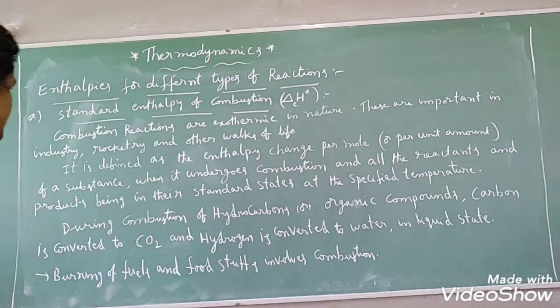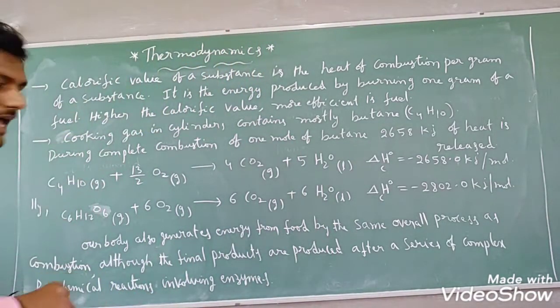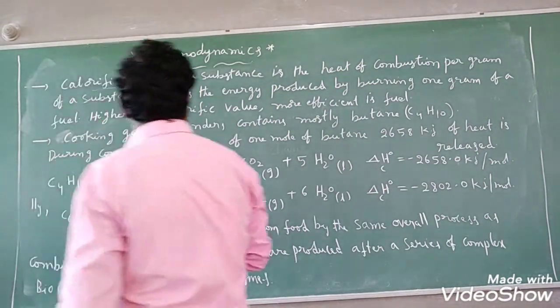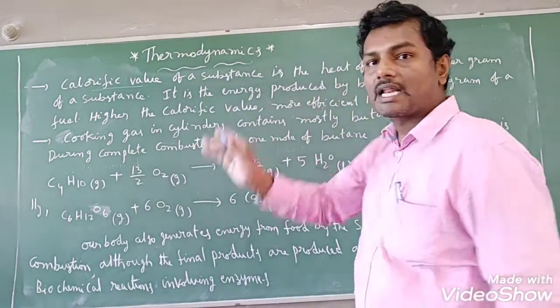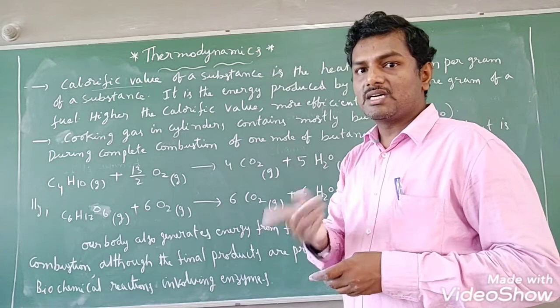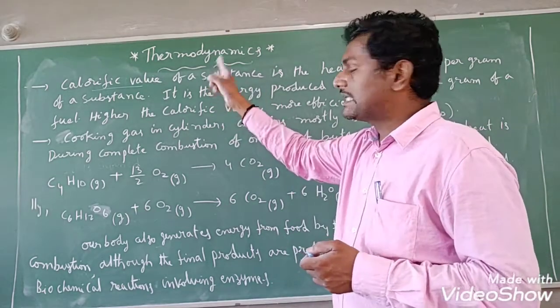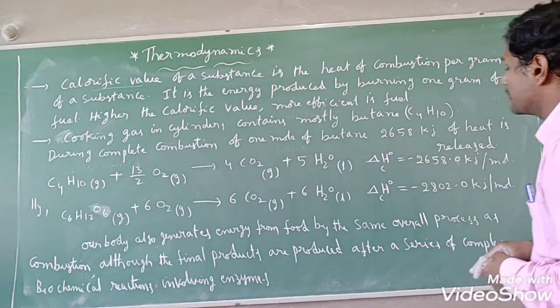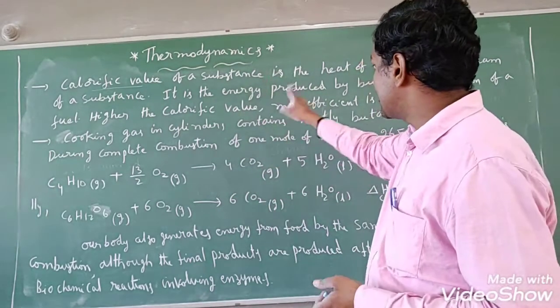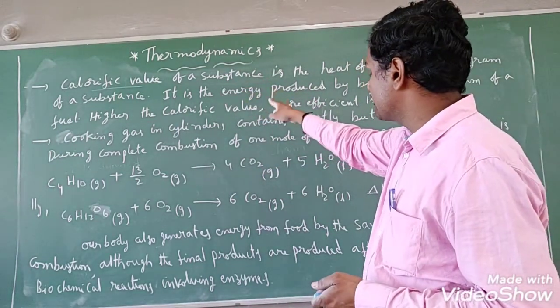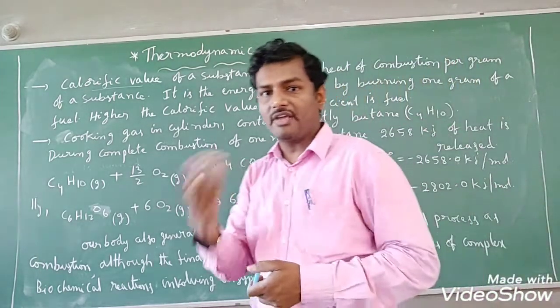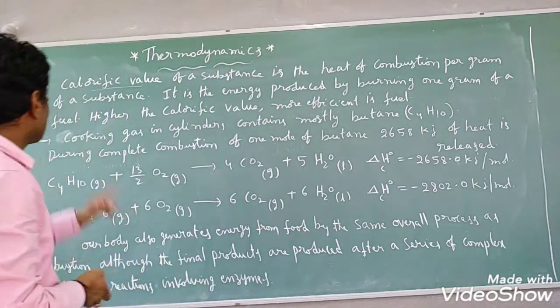Yes, this continuation part you will see, students. You copy this. Let us see, students, here calorific value. What is the meaning of calorific value? Calorific value of a substance is the heat of combustion per gram of substance. If you combust 1 gram of the substance, then you will get that particular substance's calorific value. So it is the energy value produced by burning 1 gram of any fuel. Okay? That is the meaning of calorific value.